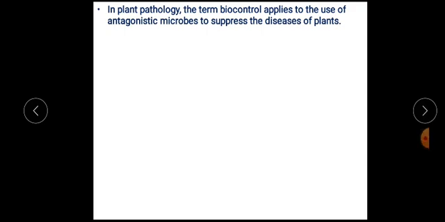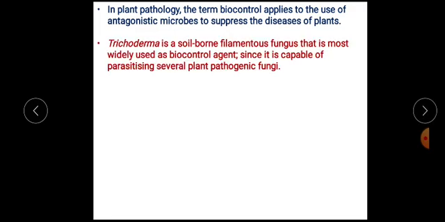Antagonism means one organism is killing the other organism due to the production of toxic substances or antibiotics. So here the antagonistic microorganism is killing the disease causing microorganism, that is biocontrol.